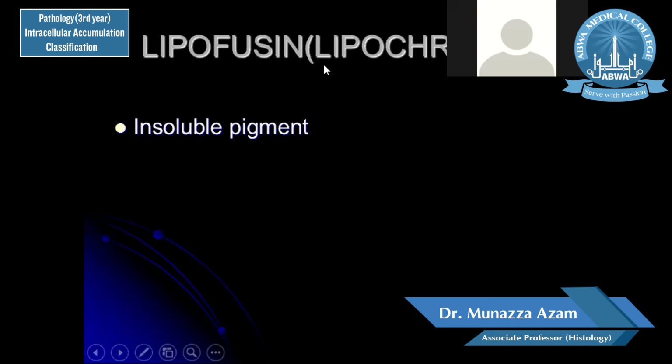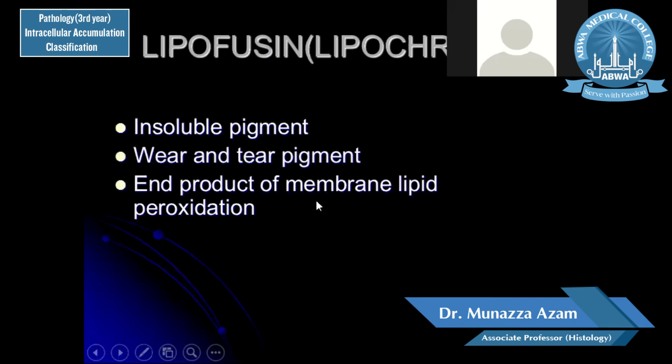Another pigment is the lipofuscin pigment or lipochrome pigment. This pigment is also called wear and tear pigment, and it is a telltale sign of aging. Wear and tear means that during life, we are exposed to different toxins or metabolites.